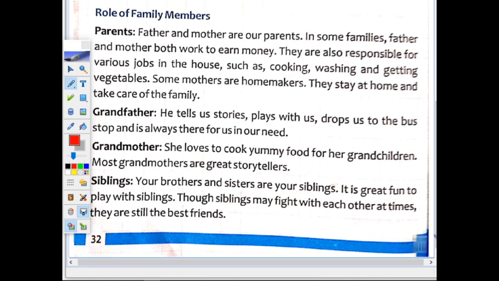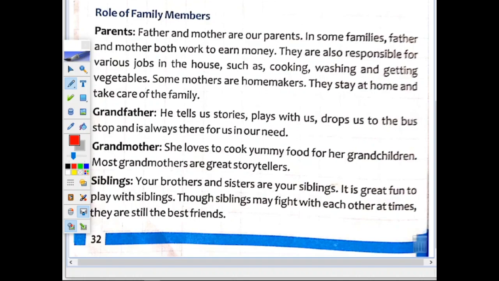So I am reading it first and then I will explain. Father and mother are our parents. In some families, father and mother both work to earn money. They are also responsible for various jobs in the house, such as cooking, washing and getting vegetables.